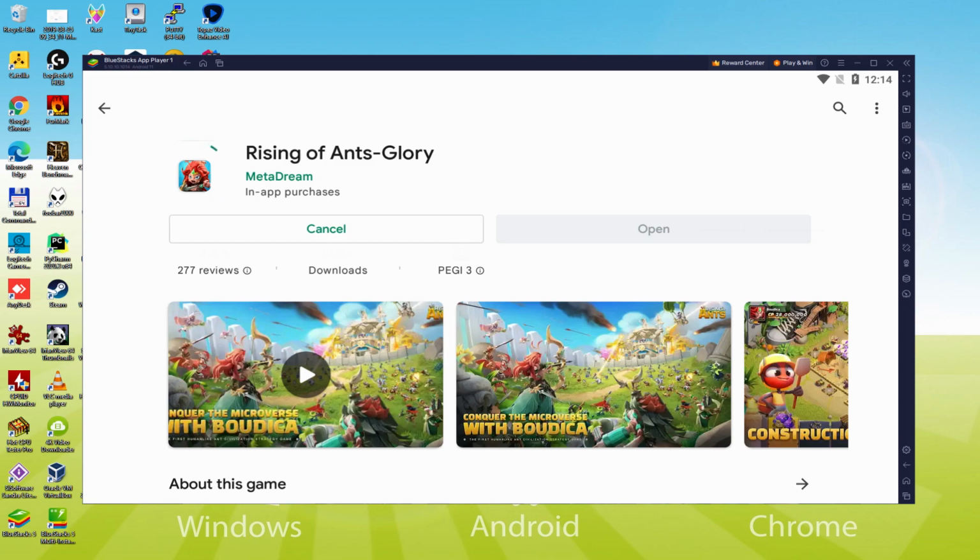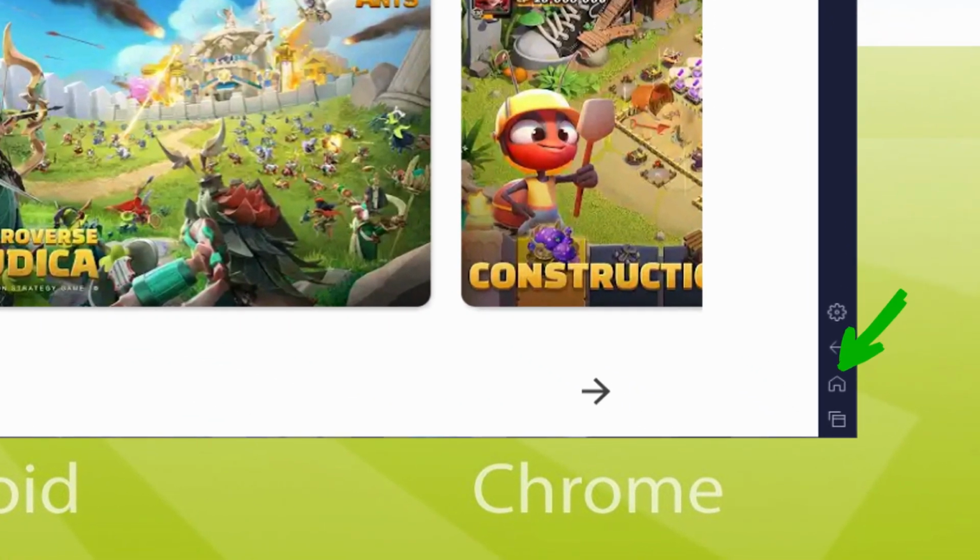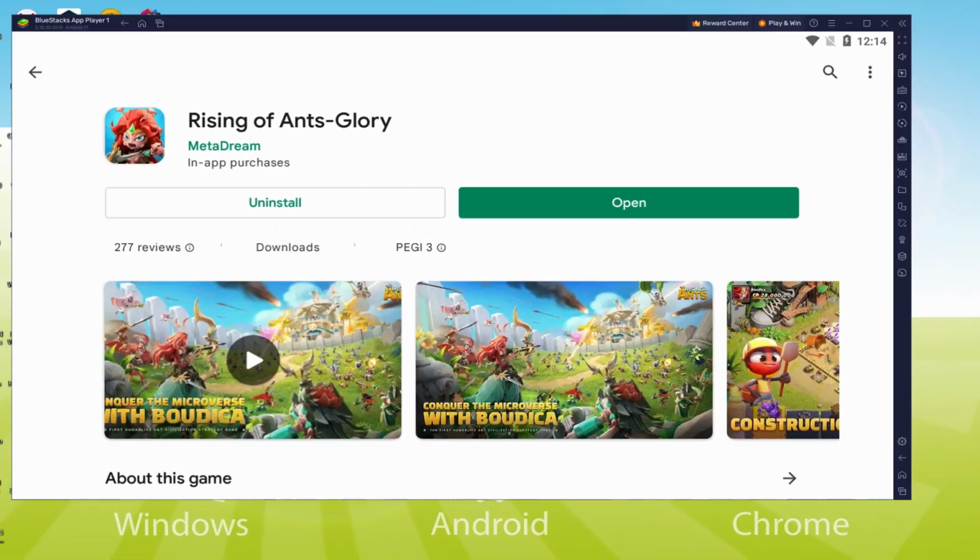That click will start the installation. At this moment it should download and install the game. It can take quite some time, or it could be very fast. It all depends on our internet connection. This has now finished installing. It's time to go back to the emulator desktop by pressing this button I'm showing in green, so that you can run Rising of Ants Glory for the first time.